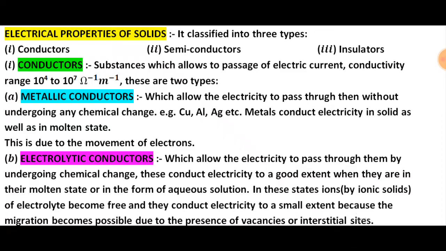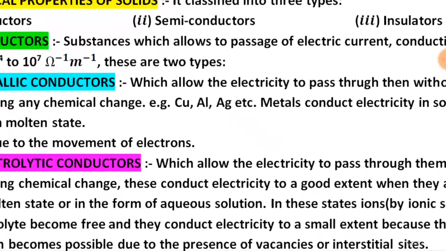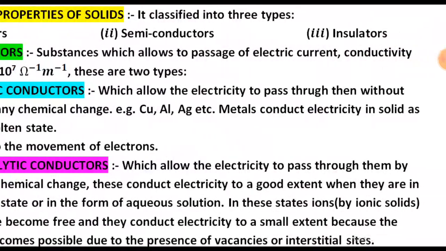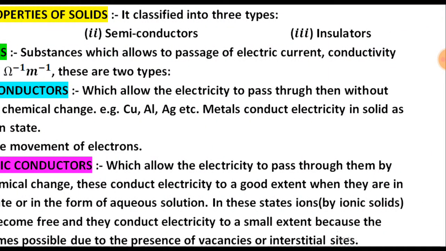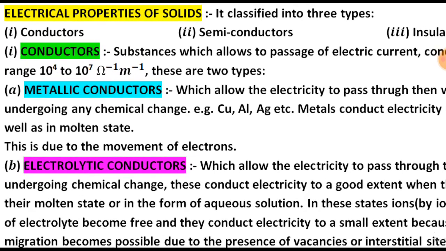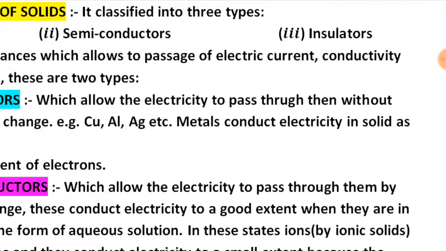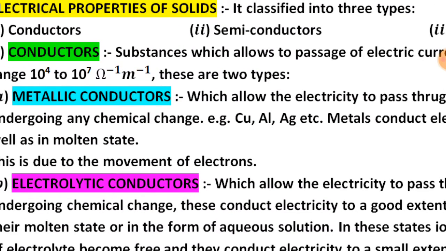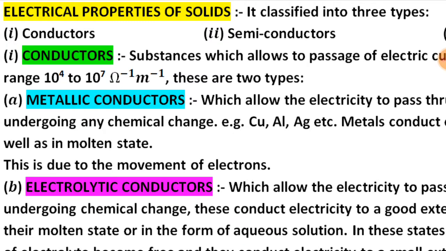Solids, according to electrical properties, are classified into three types. First one, conductors; second one, semiconductors; and third one, insulators. Conductors are substances which allow the passage of electric current, and their conductivity ranges between 10 to the power 4 to 10 to the power 7 per ohm per meter.